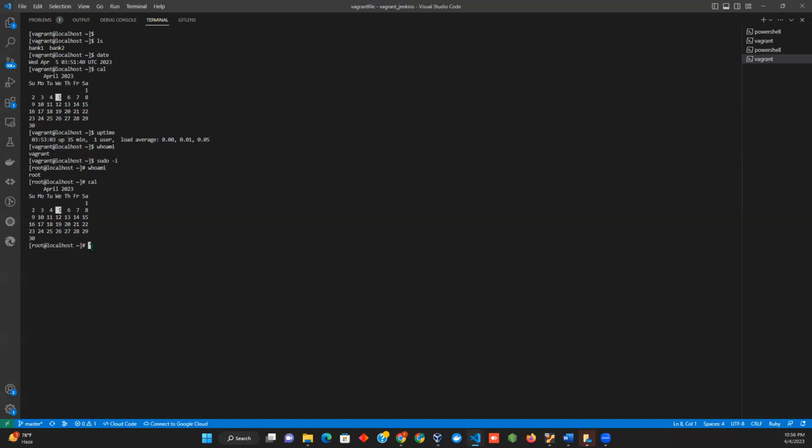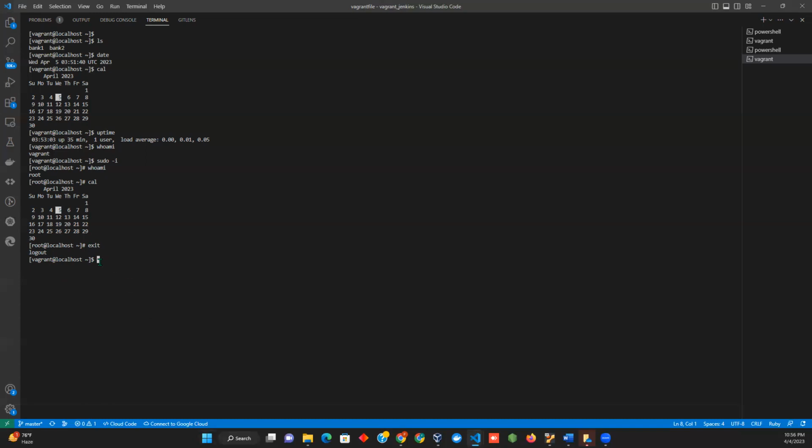It's not hard. So I'm going to exit the root directory to become vagrant, because I want to be vagrant. I don't want to be root, because later on I will be root in order to do whatever I want to do. So let me now do exit. I just want to exit one time. Exit, you will see logout. I was root, I logged out. Now I am vagrant.